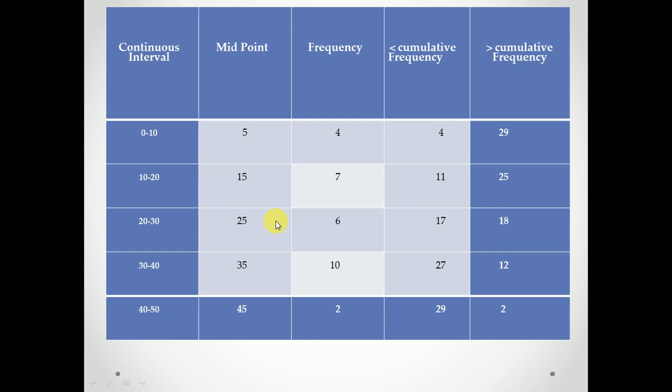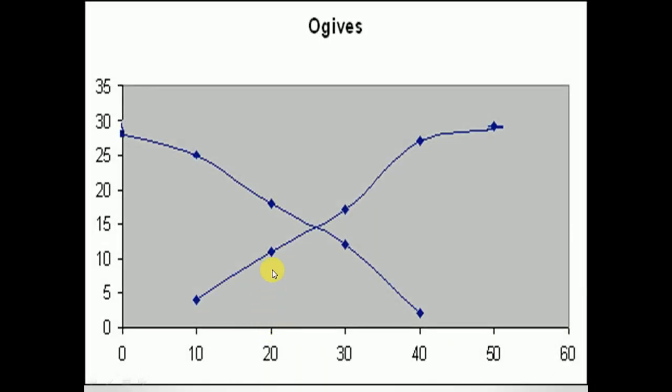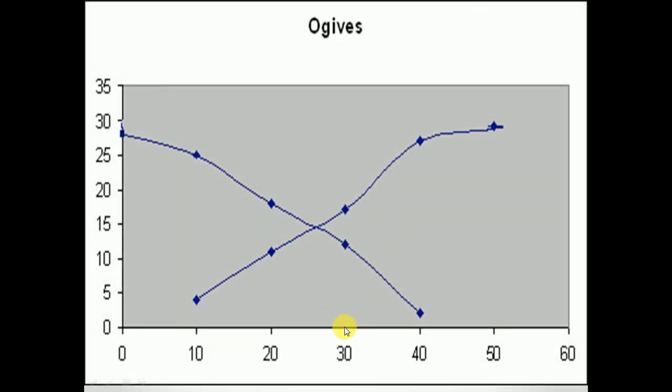Similarly, for the second point, the cumulative frequency is 11 and the x value is 20. So you plot 20 and 11. This is the second point. Similarly, 30 and 17.